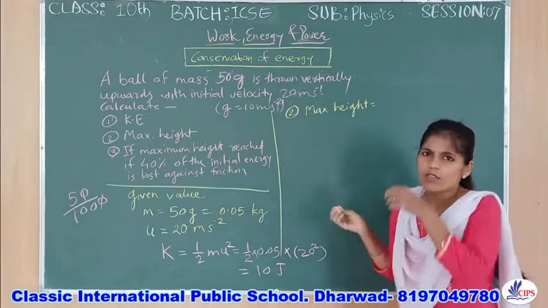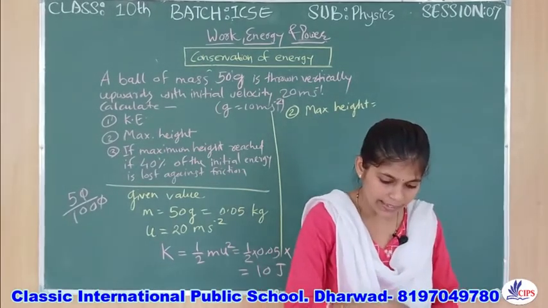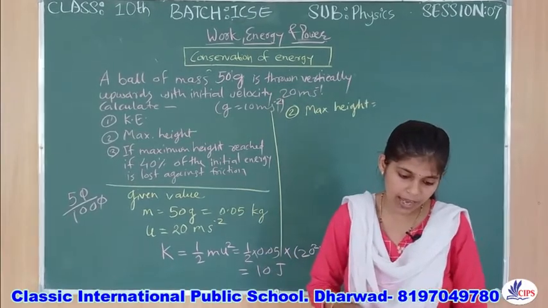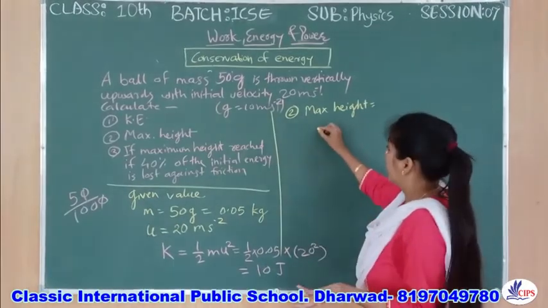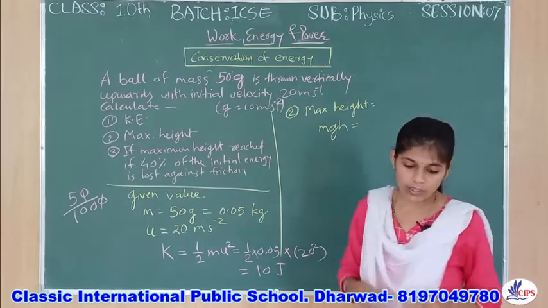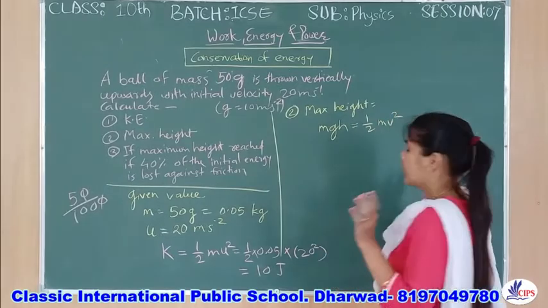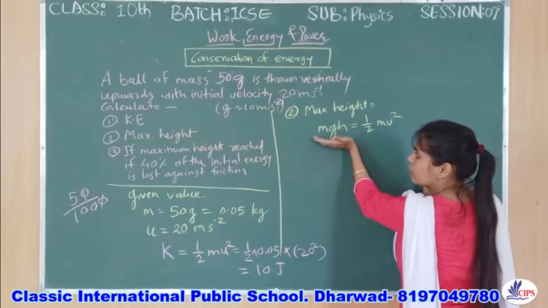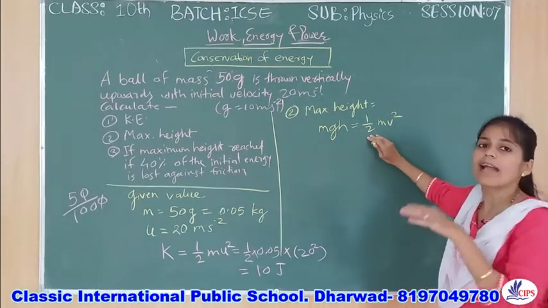In that case, what do we need to prove? We need to use our formula, and we know that if air friction is negligible, there is no friction, then what will be the height? Our basic formula is mgh equal to half m v square. Don't forget conservation of energy: the maximum potential energy at a certain height will always be equal to your kinetic energy.